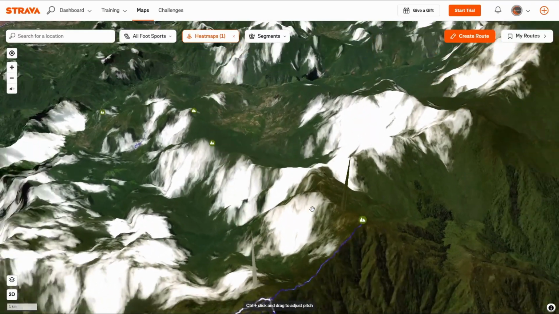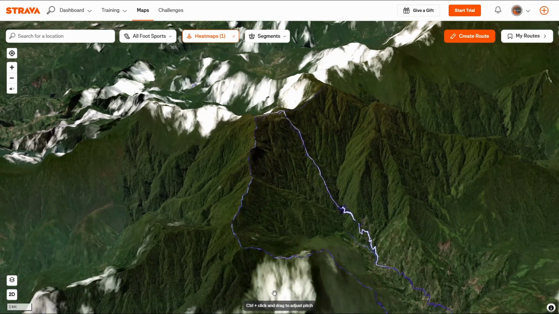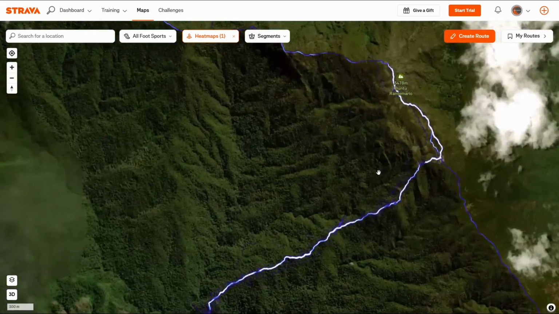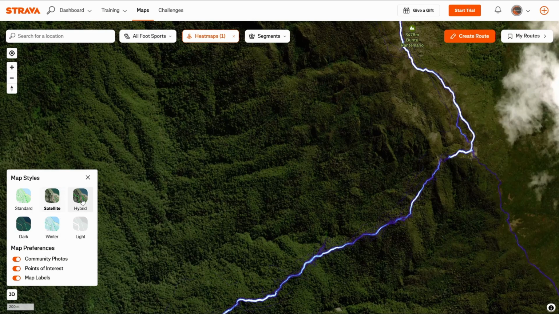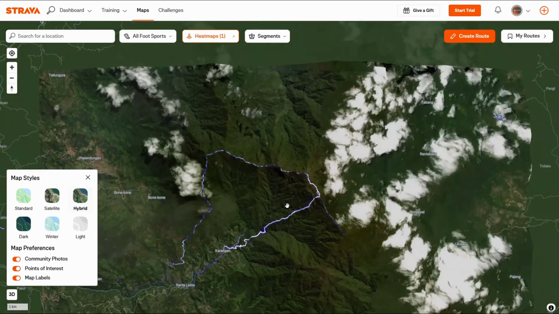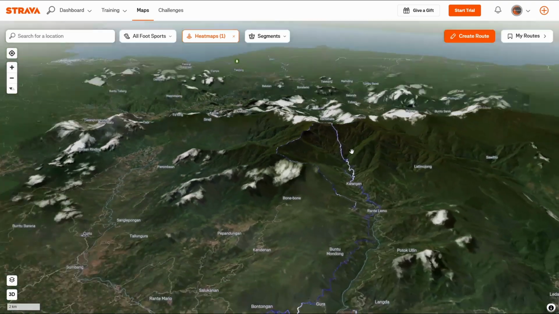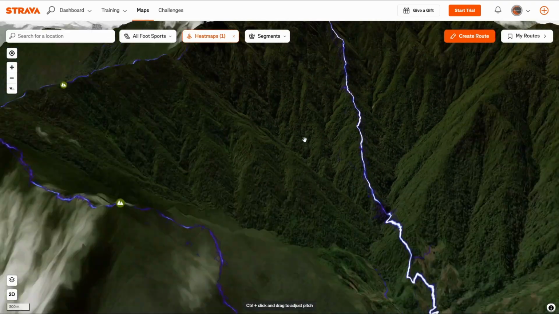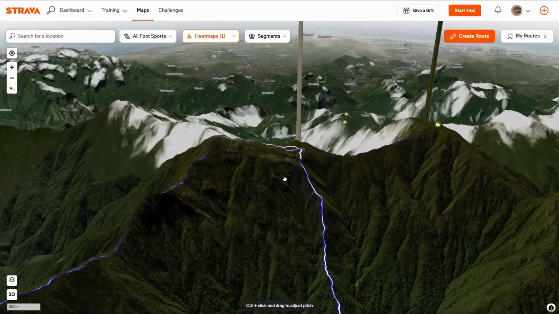Highly important. So what we can do now is, for example, we have an idea that our missing hiker has been walking on this ridge line. So we can switch between the 3D and the 2D in the left down corner. And we can, for example, switch between the hybrid maps, which I'm going to do now. It gives us a little bit of an idea of the behavior of the mapping software, and it will give us a better idea where our hiker might have been or has been going to.